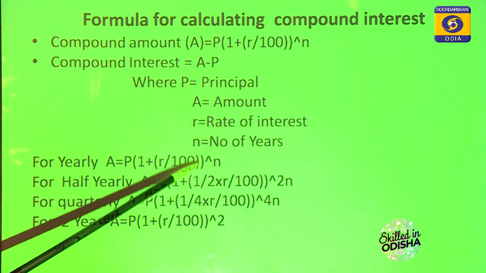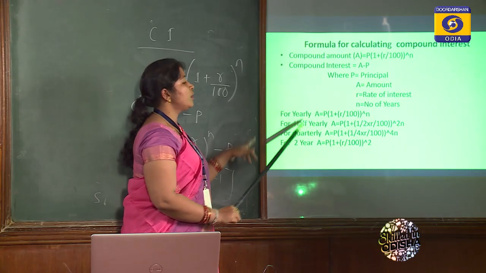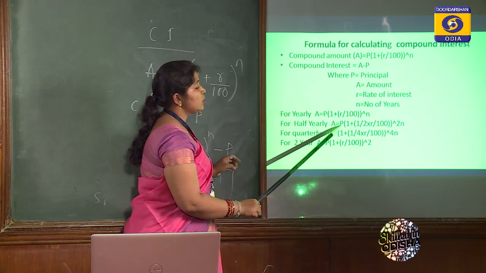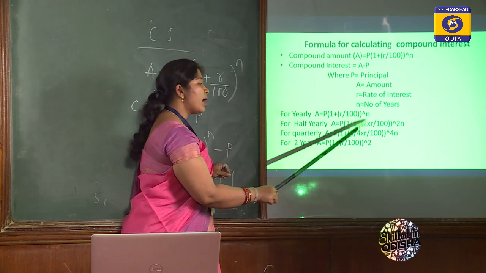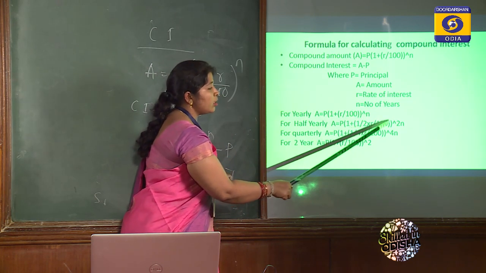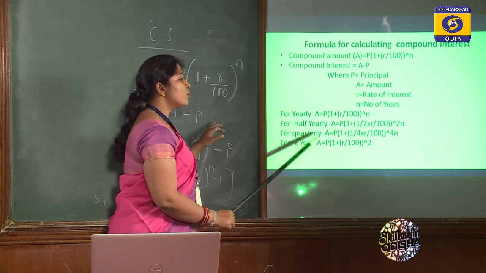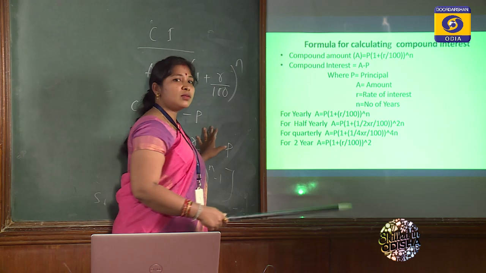Next, for yearly, A is equal to P into 1 plus r by 100 to the power n. For half yearly, if the amount is compounded half yearly, then A is equal to P into 1 plus half into r, or r by 2, anything you can write, same, half into r by 100, to the power 2n.